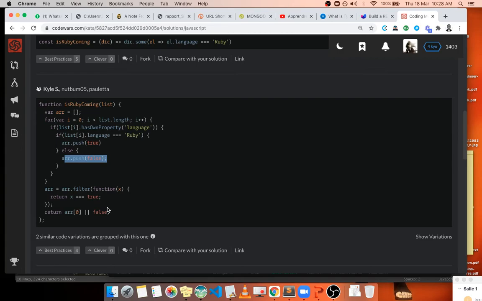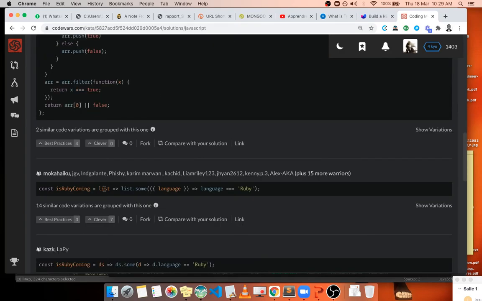Okay, now this is using the some like we did. But this is an interesting one because he uses the some here, but he destructures the array. Because remember, we said the dev guy and we said dev.language. Now he doesn't do that because it's a clever solution. He destructures the language directly inside here so that we can just obtain it here. This is very cool.